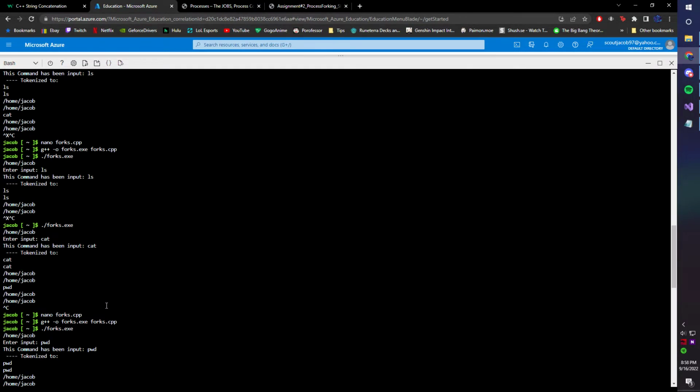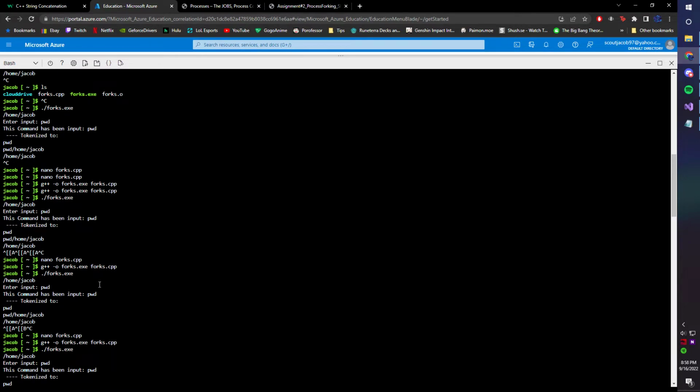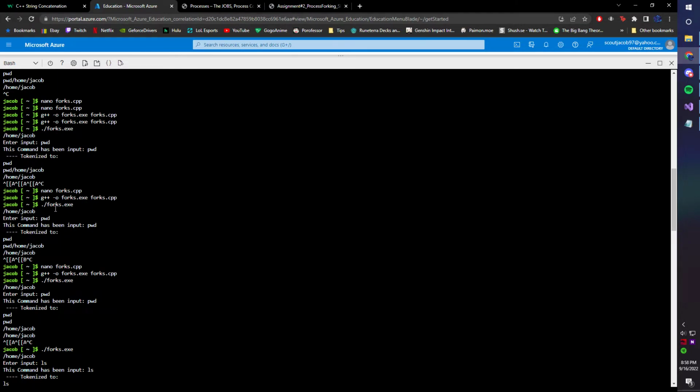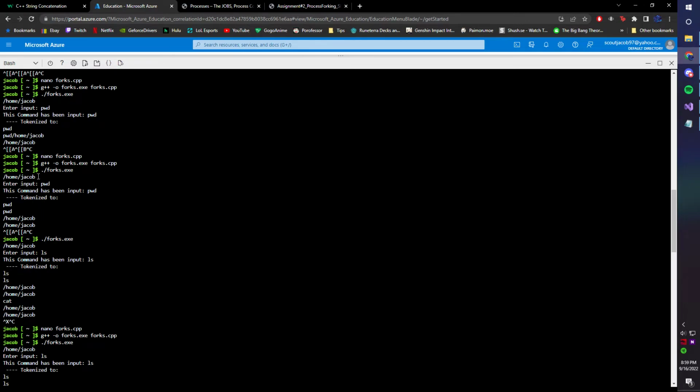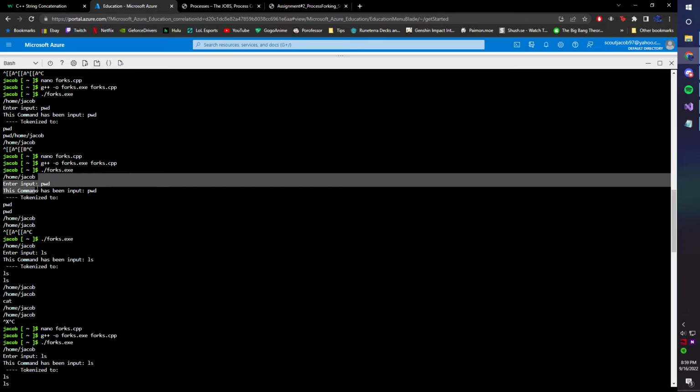Because earlier when I was running it, and I wasn't sure what I'd even changed, after I'd run it and I would try to use a command, it would just put it for some reason in front of this, and it wouldn't ever hit the fork.